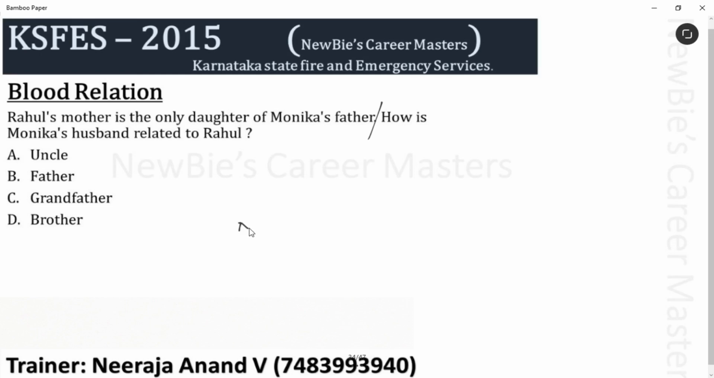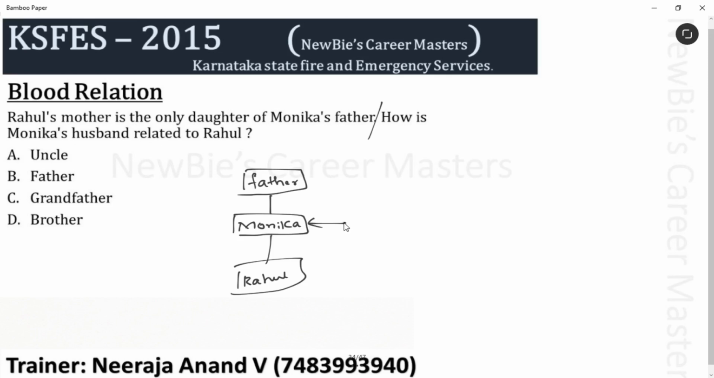See, I'll take like this, Monika and her father. Okay, see, I'll take Rahul here. Rahul's mother is the only daughter of Monika's father. Now the question is, Monika's husband related to Rahul. How this person related to Rahul? What's the answer? Father. Simple. Option B is the answer for this question.